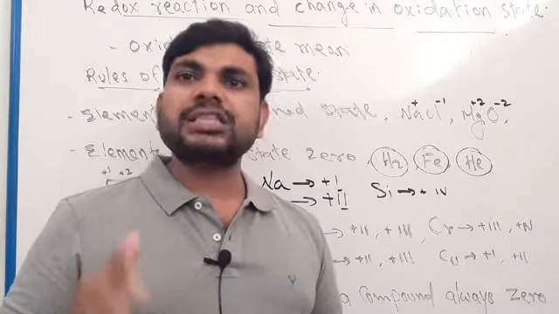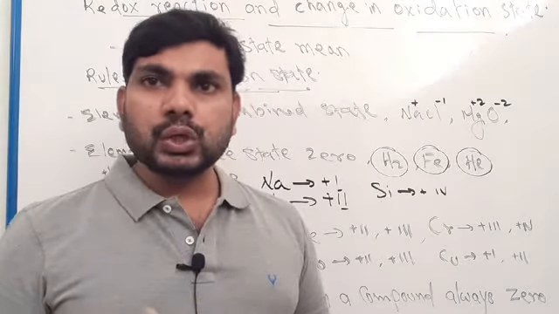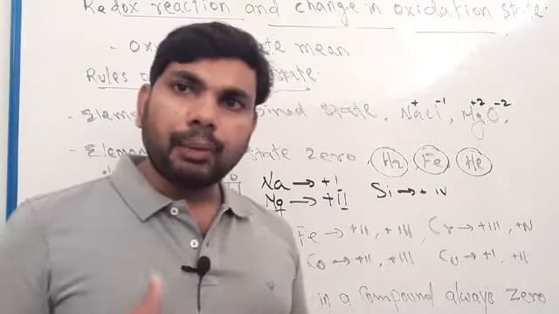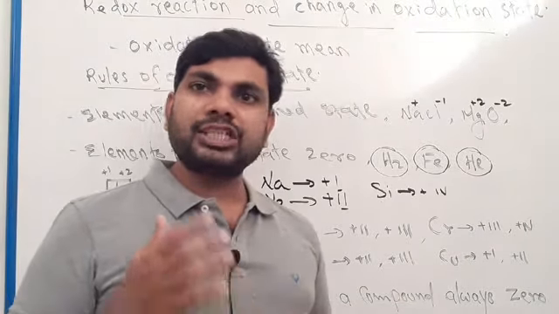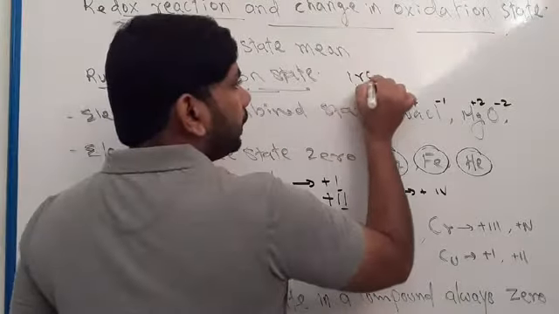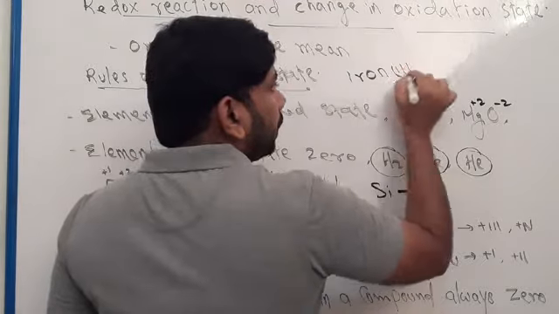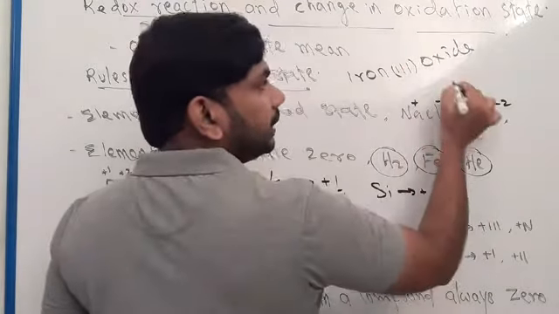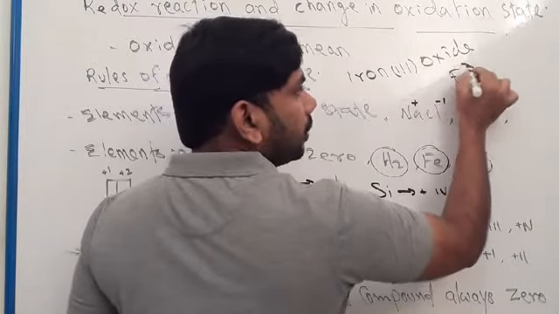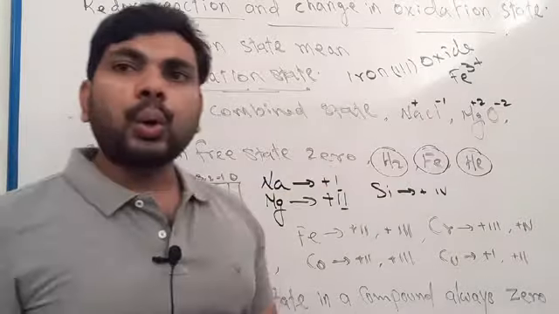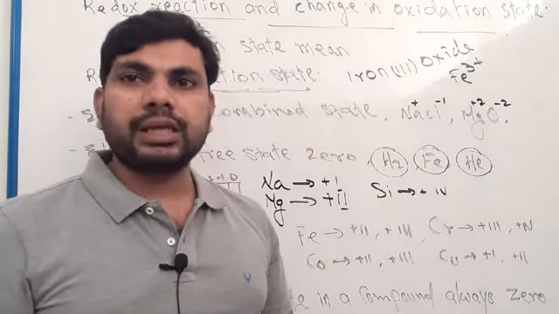So iron has +3 oxidation state. So the number in the bracket helps us understand the oxidation state of transition elements.